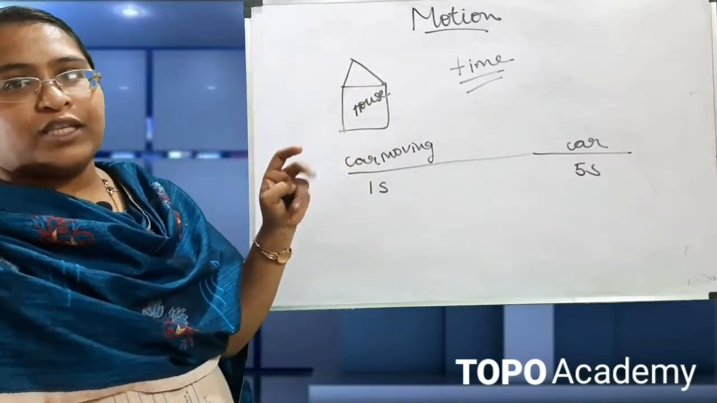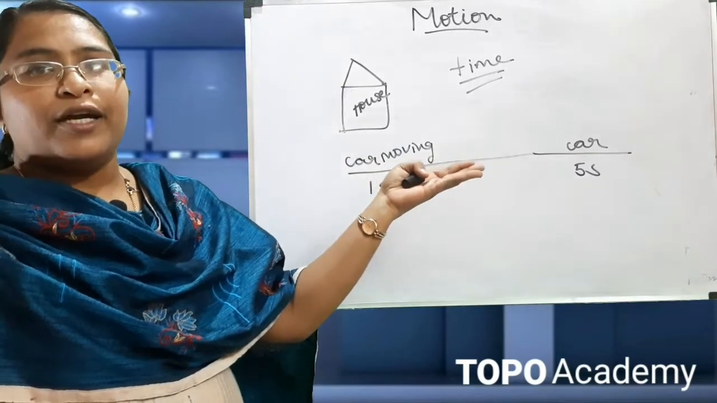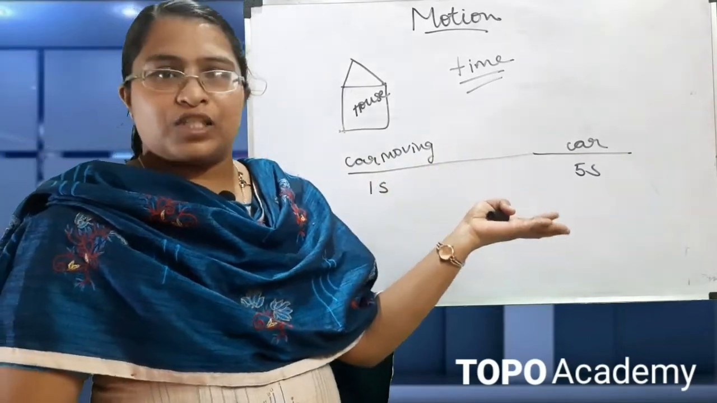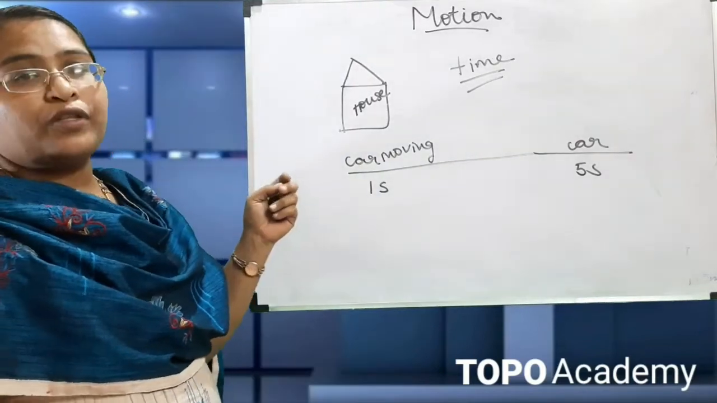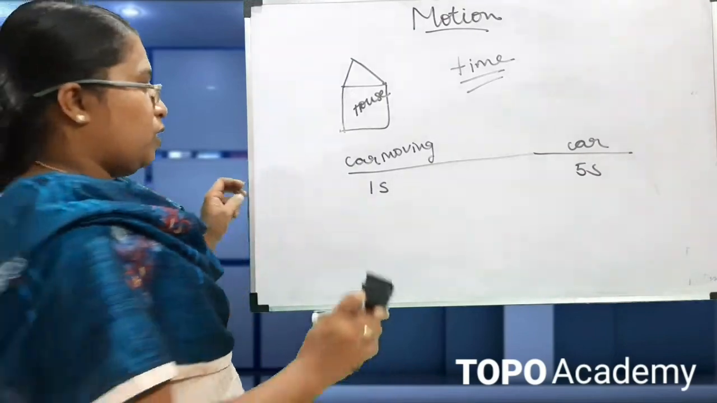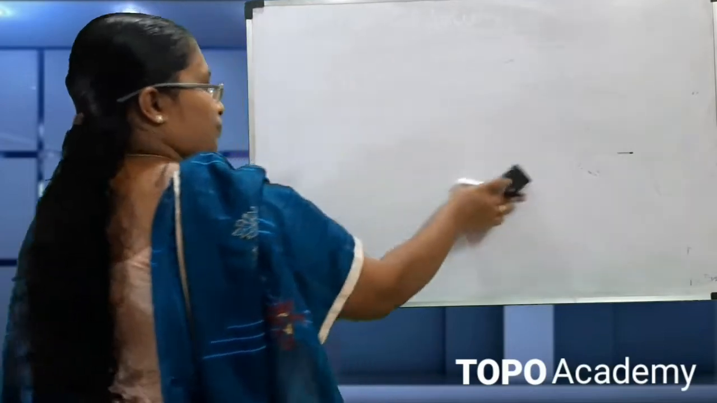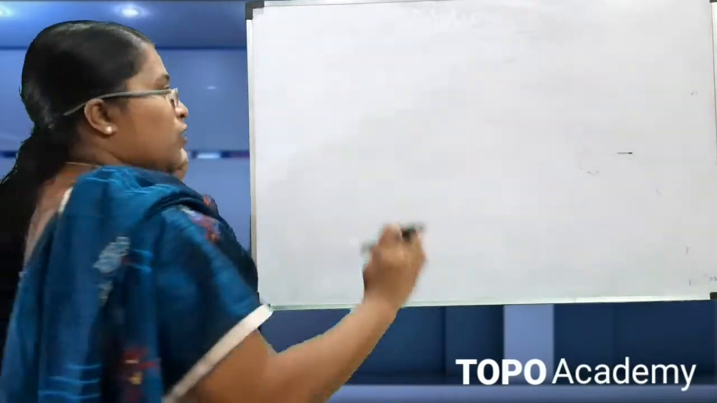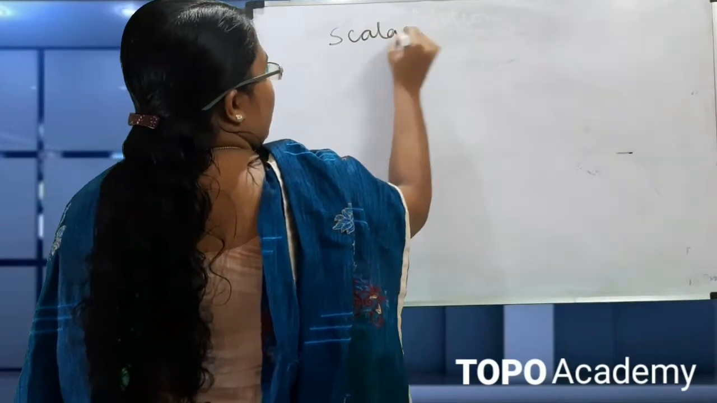When we are discussing the term motion, we have to discuss the terms distance and displacement. So first we can go to the term distance. But before that we have to see two terms, the scalar quantity and vector quantity. What is a scalar quantity and what is a vector quantity? So first one is scalar quantity.